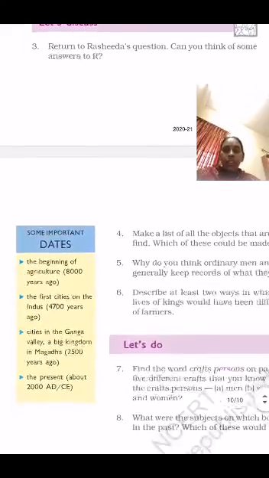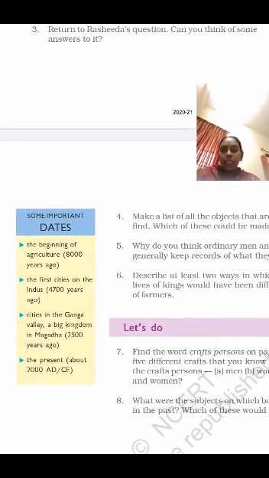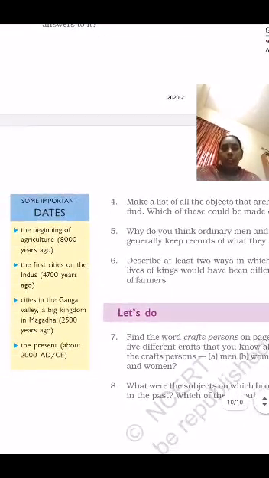And also you can see here the beginning of agriculture, the first cities, Indus 4700 years ago, the cities in the Ganga Valley. This also you have to read for one mark questions. And for each lesson I have given 15 question and answers also. You can prepare those questions for the exam.